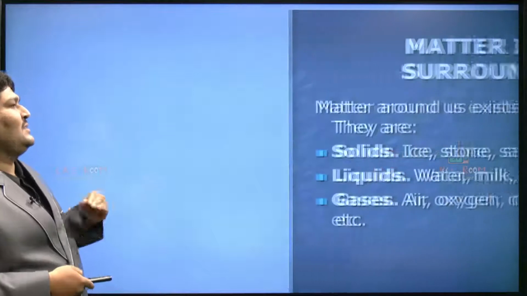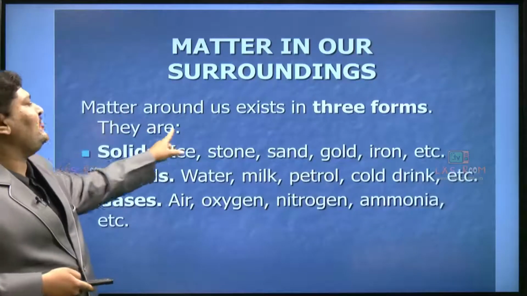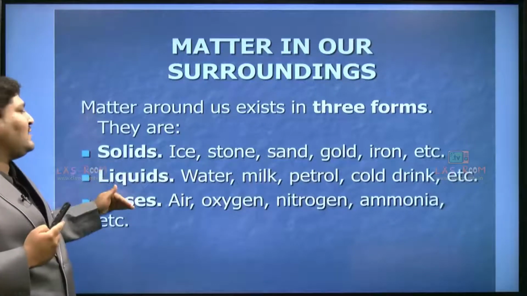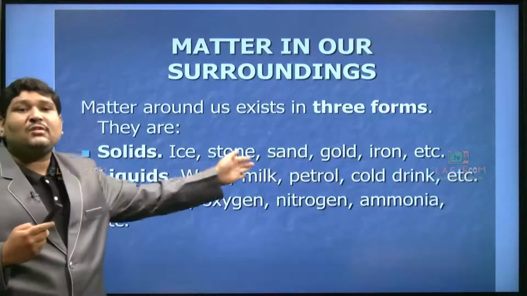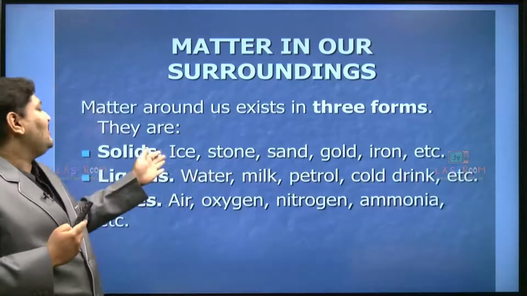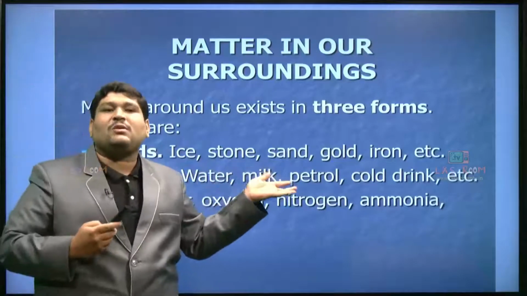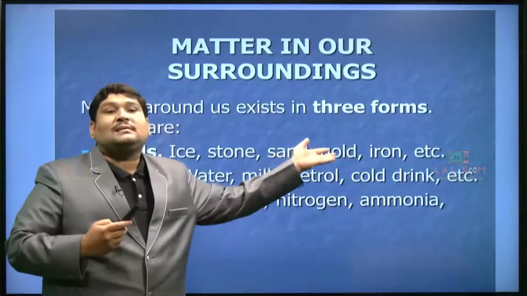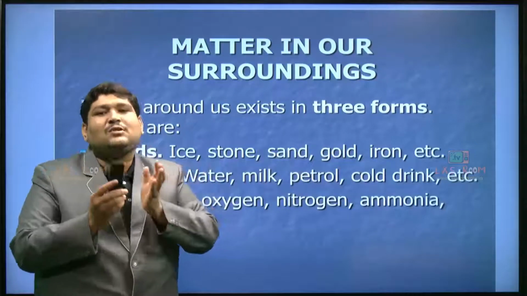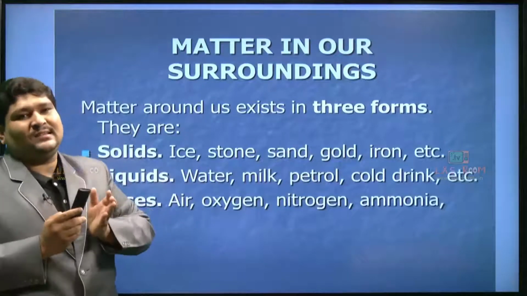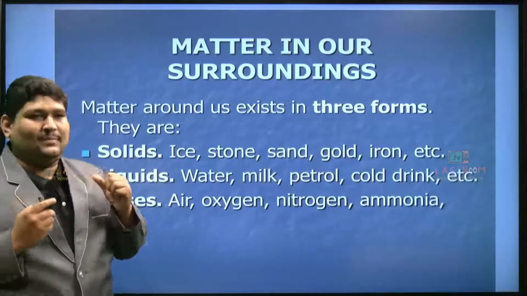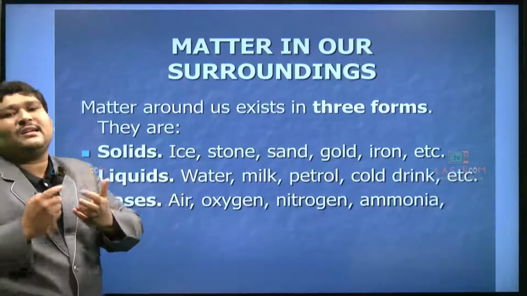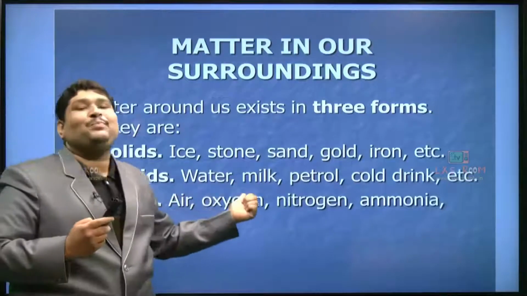As I said just now, matter exists in three forms: solids, liquids and gases. You can see some examples of solids here, like ice, the solid form of water, then stone, sand, gold, iron and so on. These are some of the things considered to be the solid form of matter. Isn't it, children?